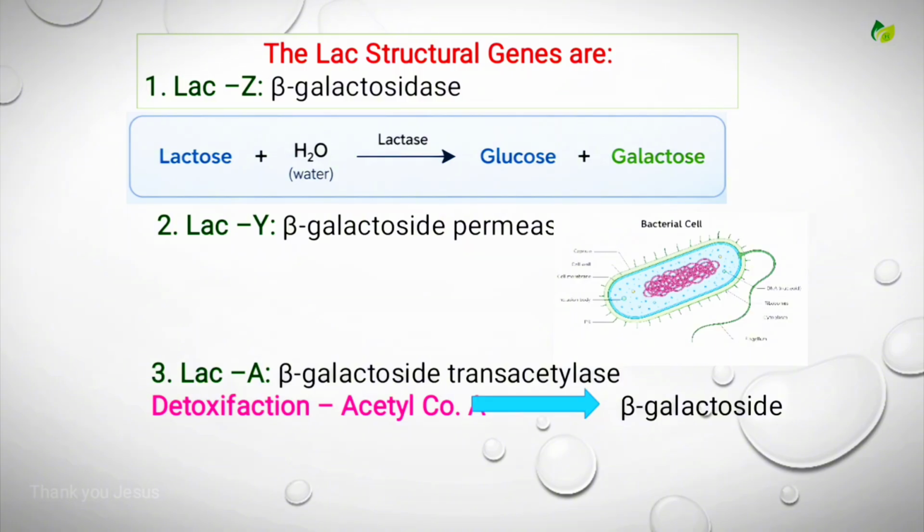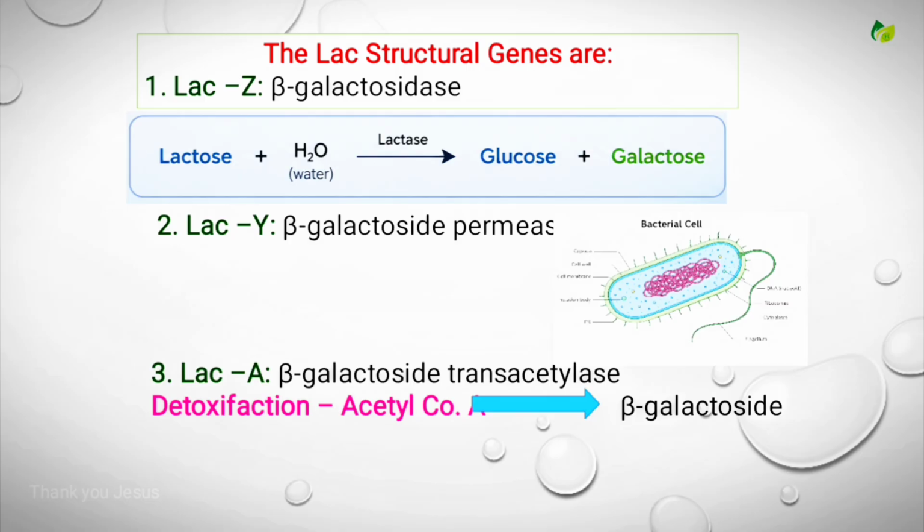Okay students, it is involved in detoxification. It transfers an acetyl group from acetyl coenzyme A to the beta galactoside. Okay students, all these three enzymes are transcribed into a single mRNA molecule, which is needed for lactose metabolism. It is an example of the operon concept.